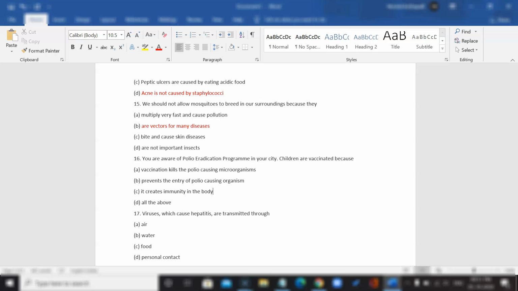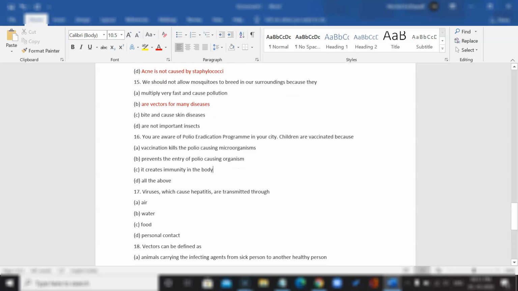During the smallpox outbreak about 100 years ago, epidemics were common everywhere, but the major group of people that never got the smallpox virus were those who had already contracted the virus several times and were able to fight the disease. So their body was able to develop the right antigens, and this is how the ideology of vaccination came about. So yeah, interesting facts right there. The correct answer is it creates immunity in the body.